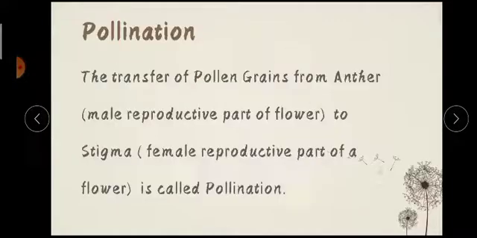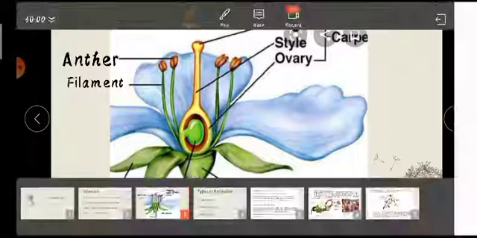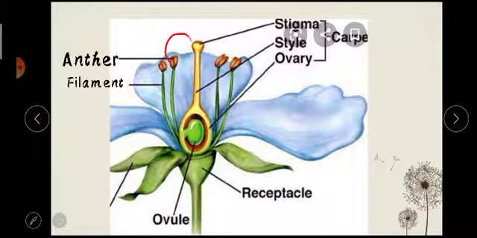by pollination. Pollination is the transfer of pollen grains from anther to stigma of a flower. So what is anther? Anther is the male reproductive part of the flower and stigma is the female reproductive part of the flower. And the transfer of these pollen grains from anther to stigma is called pollination. You see, this is anther and this is your stigma. So this pollen grain is going to get transferred from this anther to stigma. Understood? So this process is called pollination. This anther is the male part and stigma is your female part.